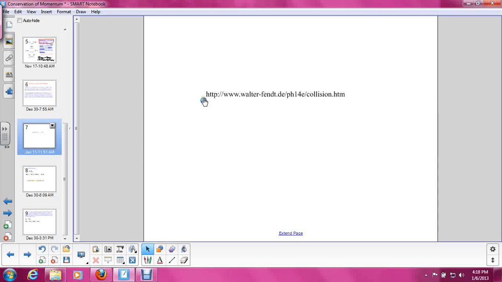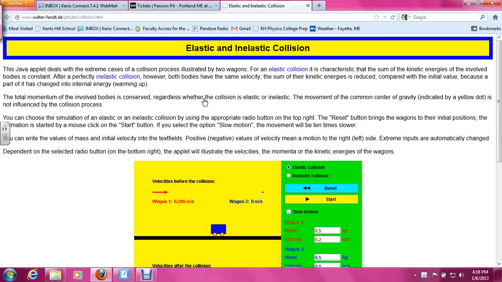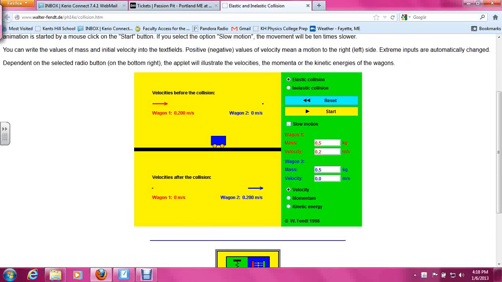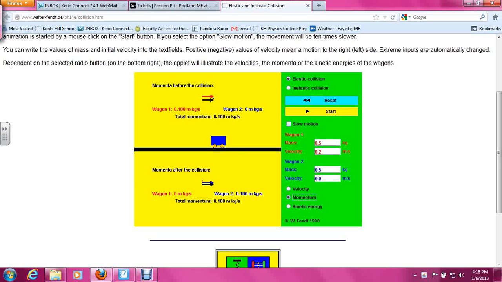So let's go ahead and use a little applet for a second to try and get a feel for what elastic and inelastic collisions look like. This applet is really meant to show that the momentum before a collision is equal to the momentum after. So we will have the momentum shown. You can see momentum for wagon 1 and wagon 2 up at the top. And right now, I have this set to an elastic collision, and that means when one cart comes in, it is going to bounce off the other. So let's go ahead and run this for a second.